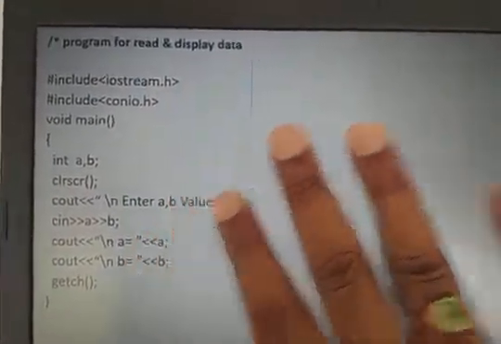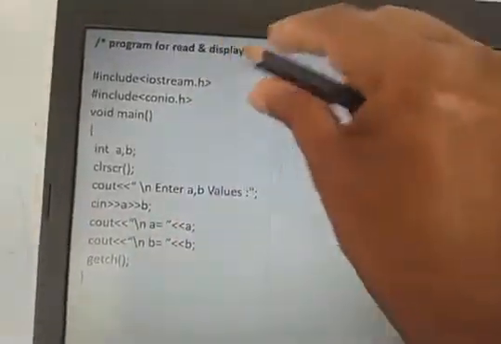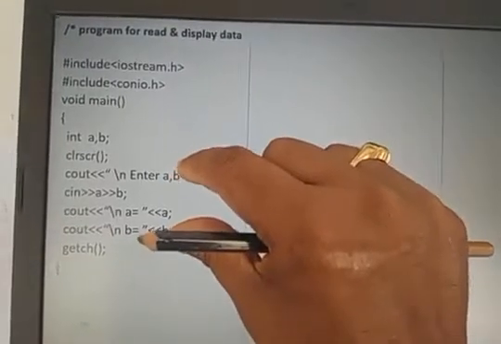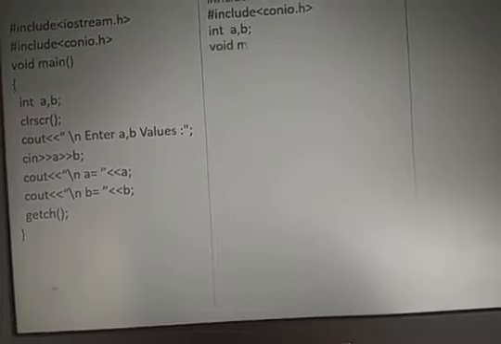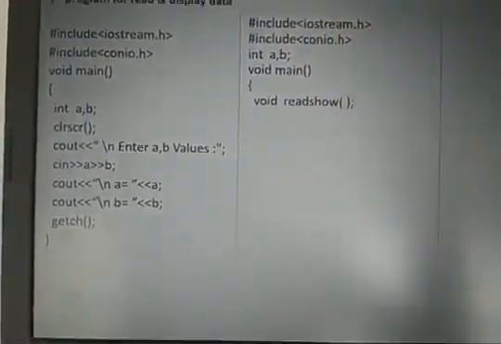Okay, now I want to convert it into functions. To convert it, I want to take these four lines as read and display, so I want to make these four lines separate. In the program, I am declaring a comma b before main. Why?